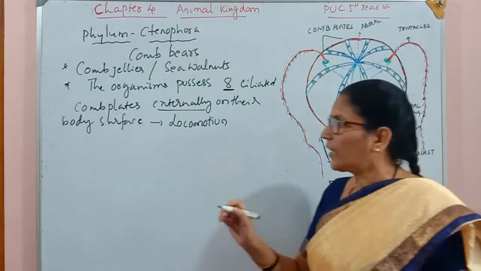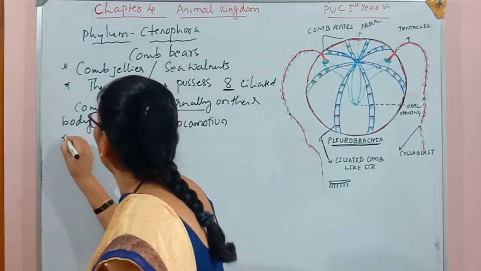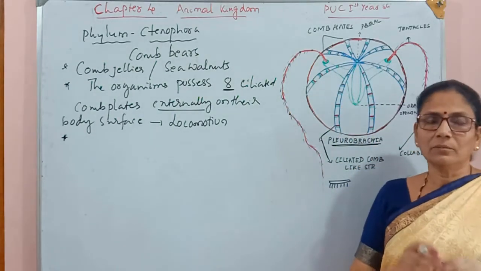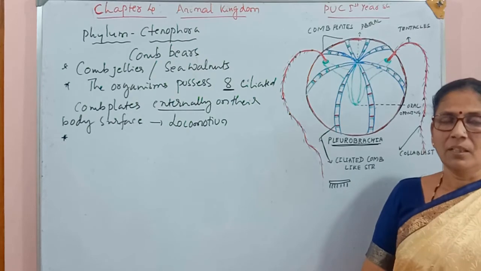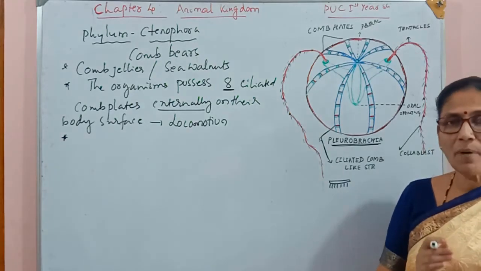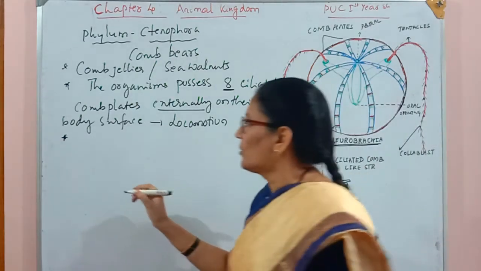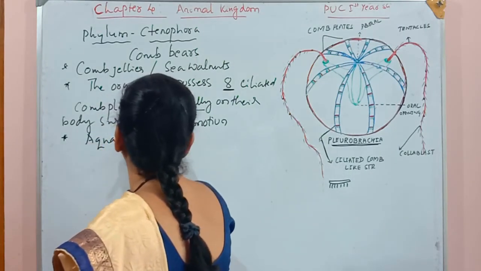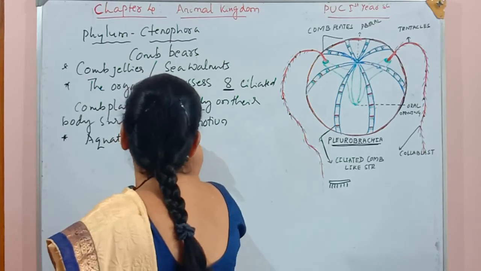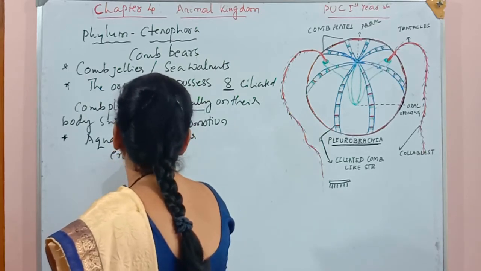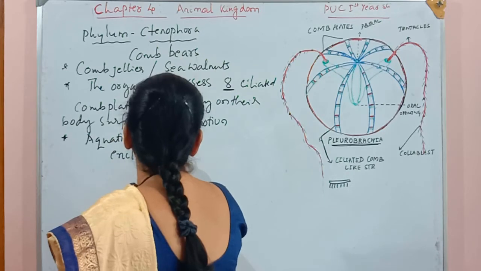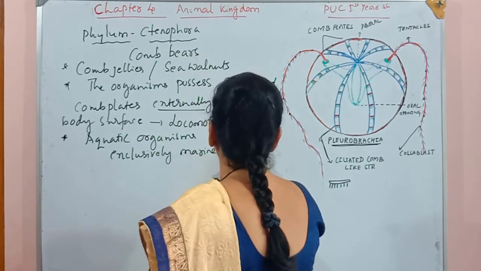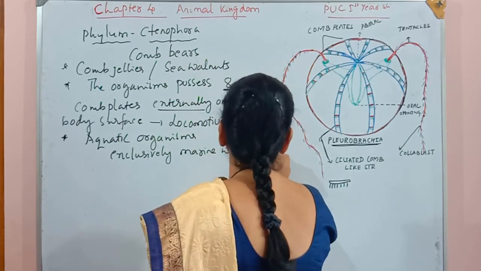Next character of this organism. These are aquatic forms and exclusively marine water forms.